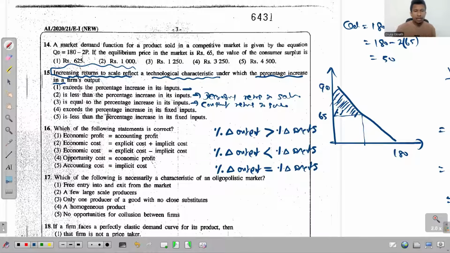The fourth one says exceeds the percentage increase in its fixed inputs, and then is less than the percentage increase in its fixed inputs. See that now, fixed inputs. The main part of the question talks about increasing returns to scale. So returns to scale happen in the long run, and in the long run of a firm, we don't have anything called fixed inputs. So both these answers are totally irrelevant to the long run, or irrelevant to the main part of the question. So they are not the answers.